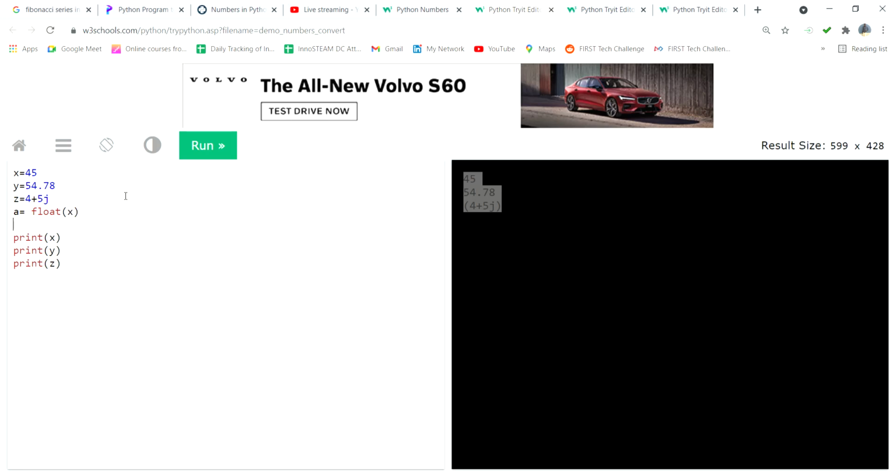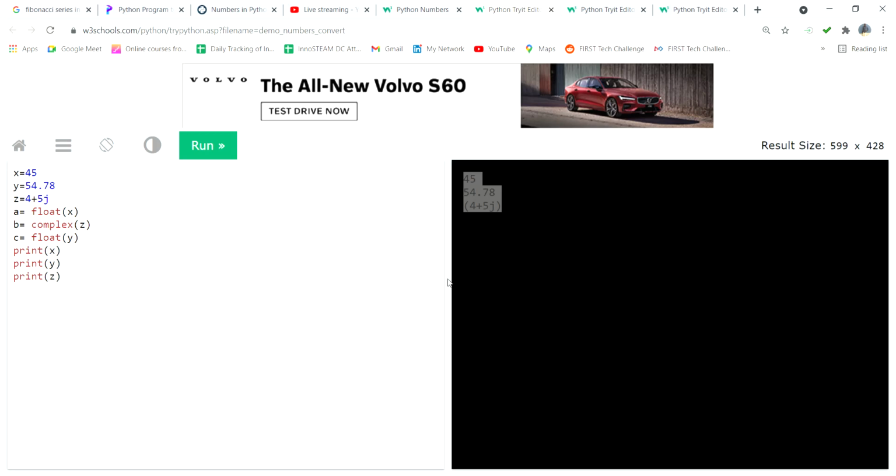Then b equal to complex of z. Then c equal to float of y. Like that I will change.